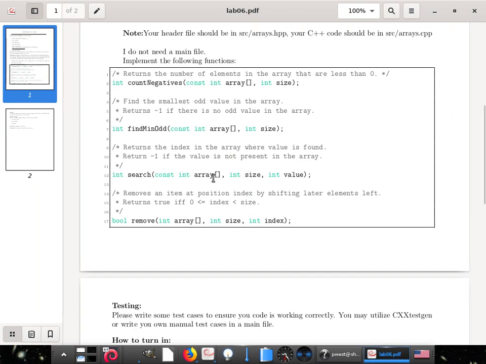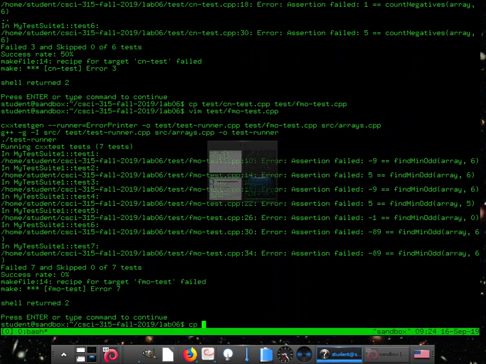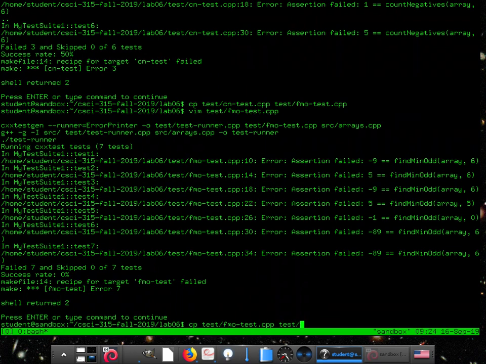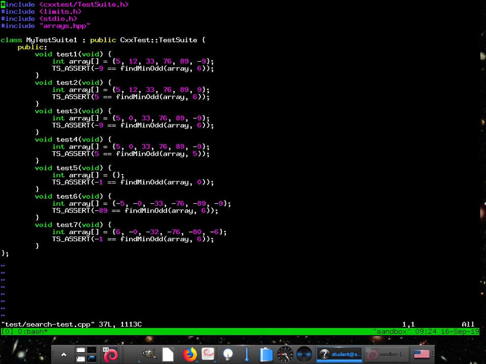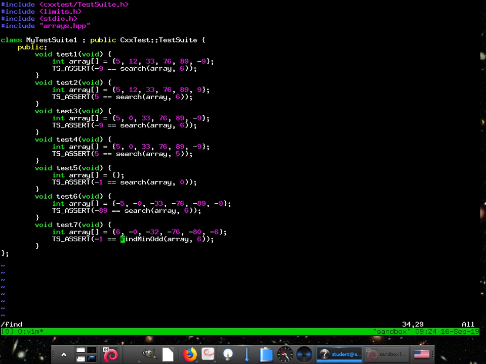All right, next comes search, where we have the array, the size, and we're going to get a value. So let's go ahead and copy over our last one. We'll call it search test.cpp. And this time, we change it to search. And now we need to pass in the size and then what we want to look for. Let's look for the -9.